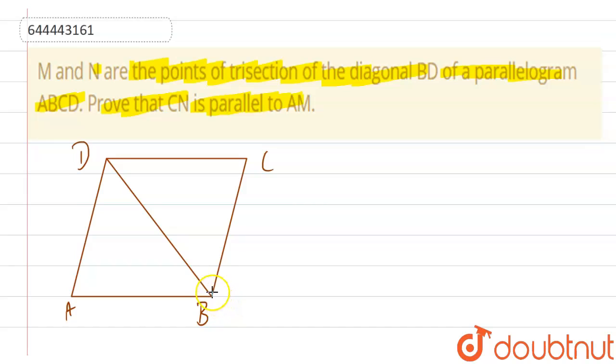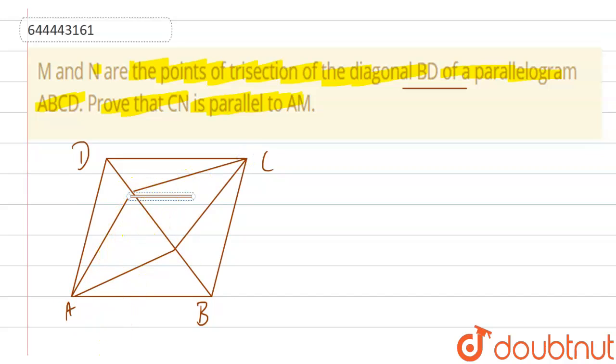Now it is saying that M and N are the trisection points of the diagonal BD. So if this is a trisection point, it will be something like this, and another trisection will be something like this.